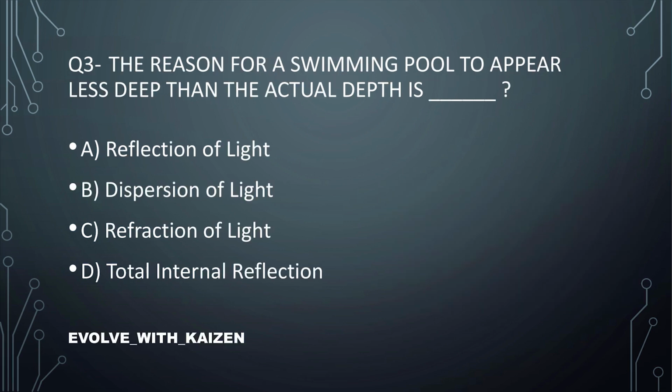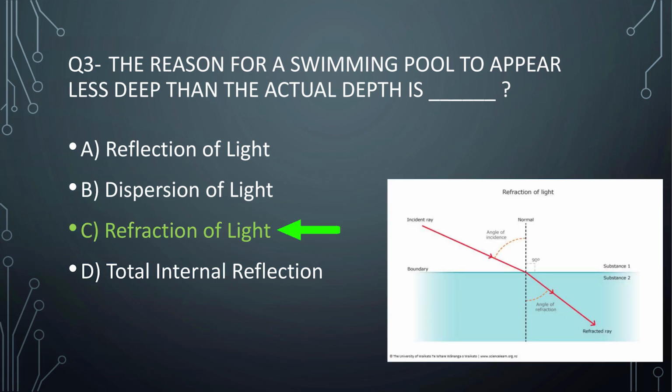Question number 3. What is the reason for a swimming pool to appear less deep than the actual depth? The reason is refraction of light.